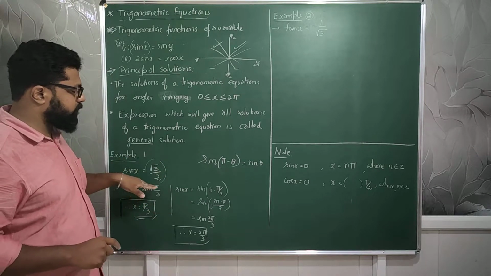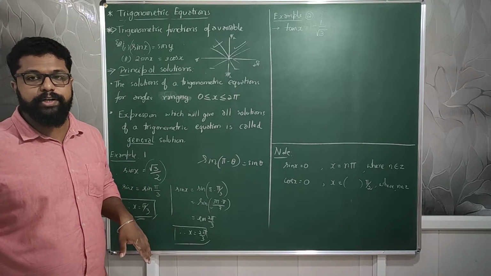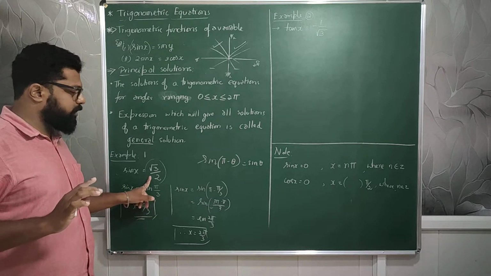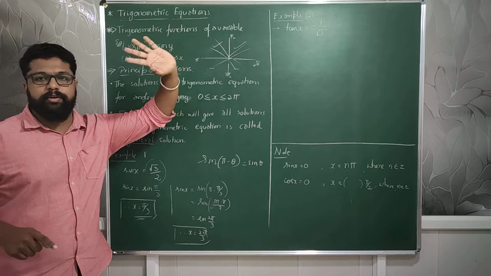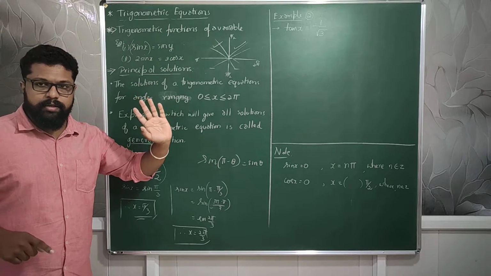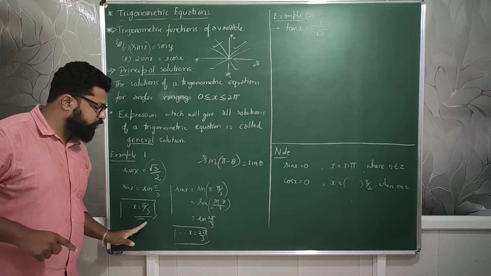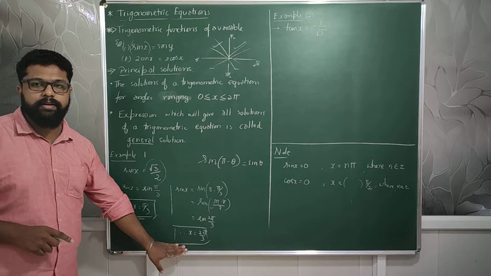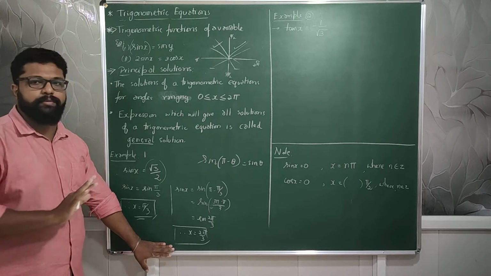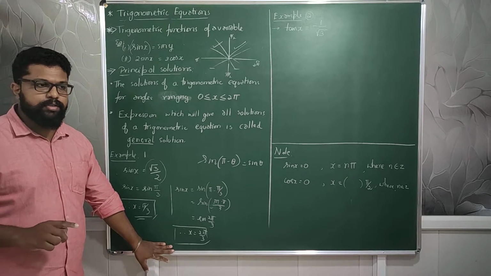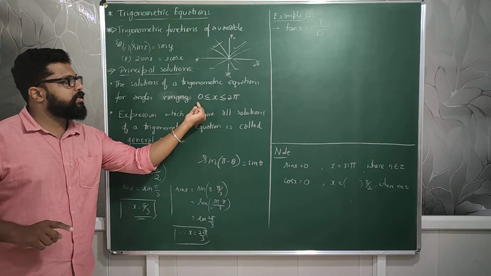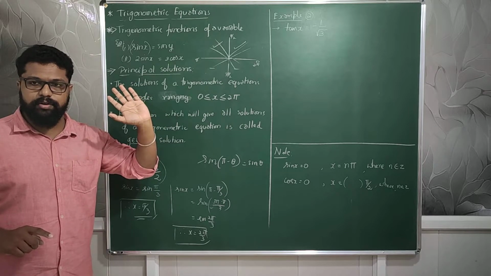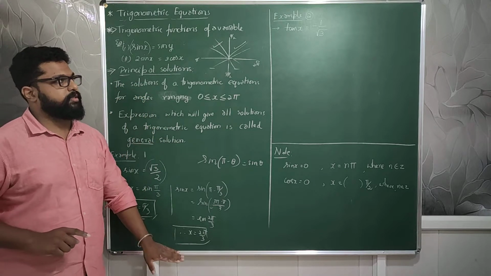Understand the inside topic of this one. Just by looking at the question itself, we can understand which quadrants you need to consider. If it is positive, consider these two. And what if it was negative? Then forget about these two quadrants. Clear? Understood? So these two are the principal solutions for the equation given. These are the only values which will satisfy this question between 0 to 2 pi. Understood now? Clear?